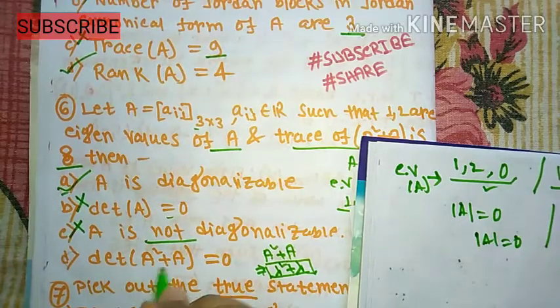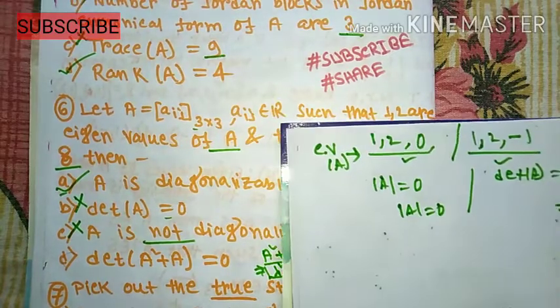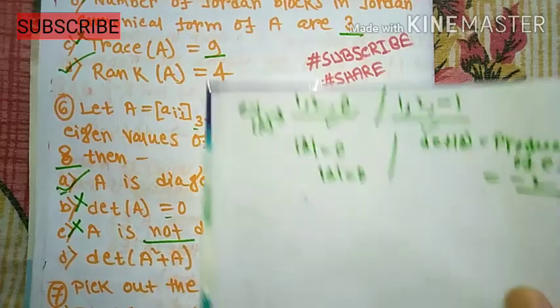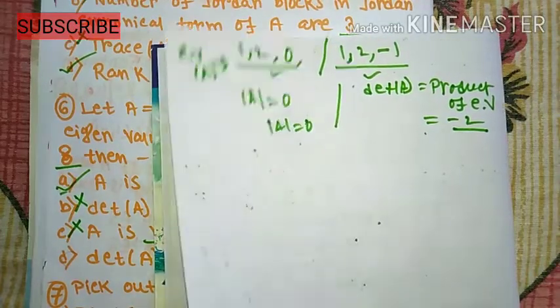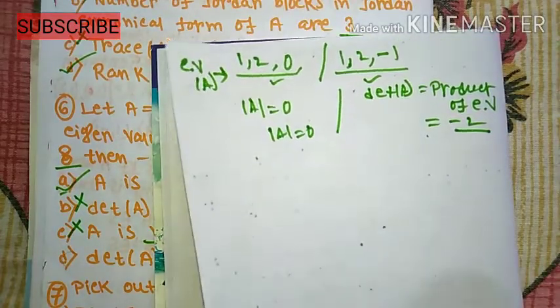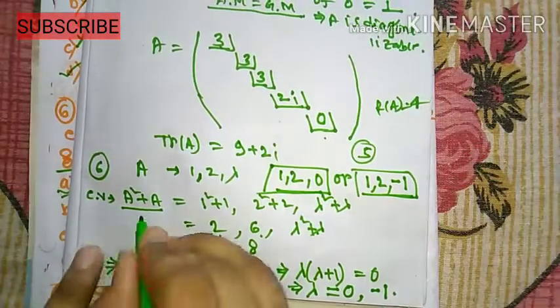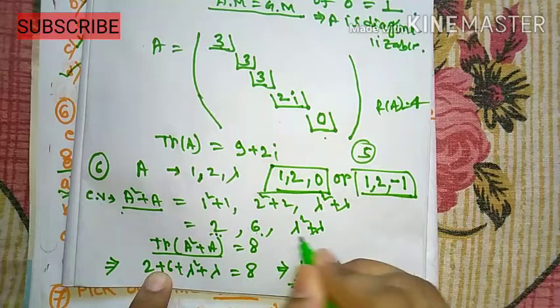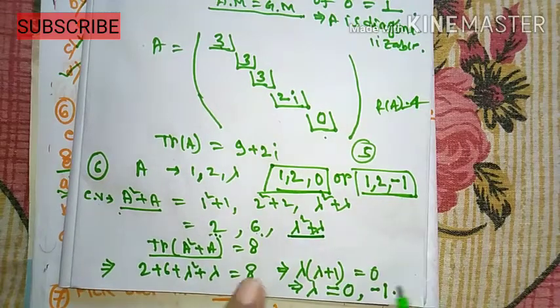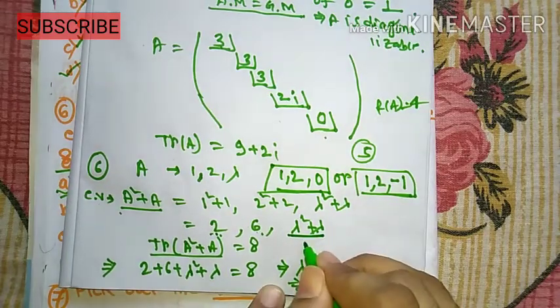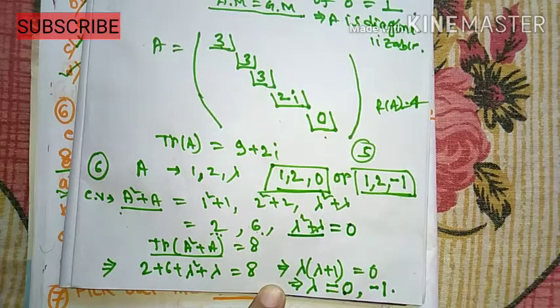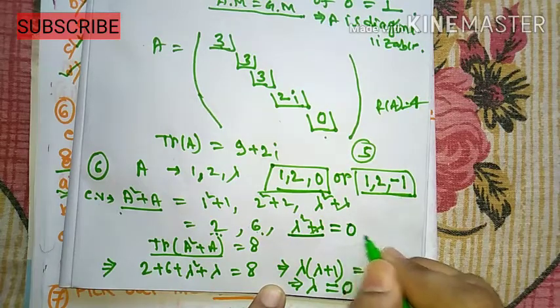And the determinant of A square plus A is 0. Here the eigenvalues of A square plus A are 2, 6 and lambda square plus lambda. If we take lambda as 0, then this is also 0, and if we take minus 1, then this is also 0.